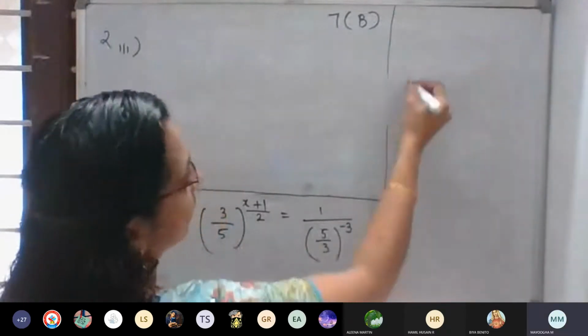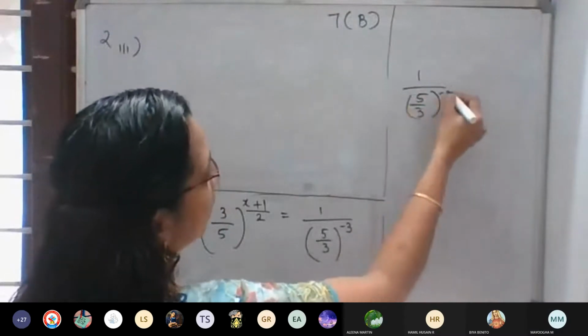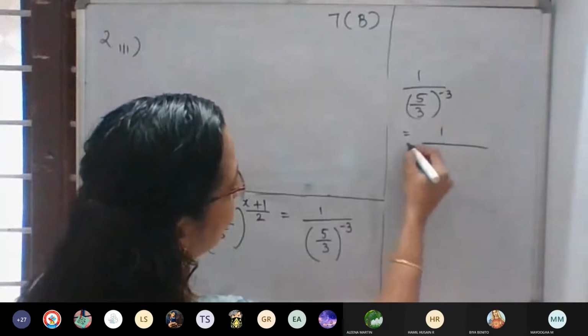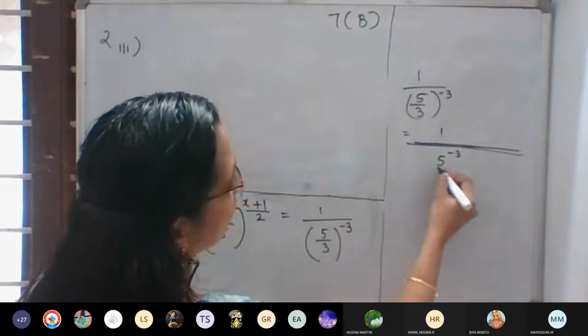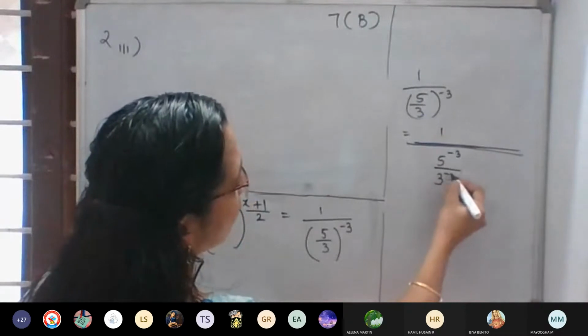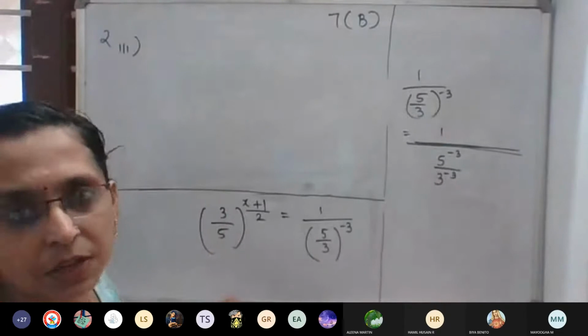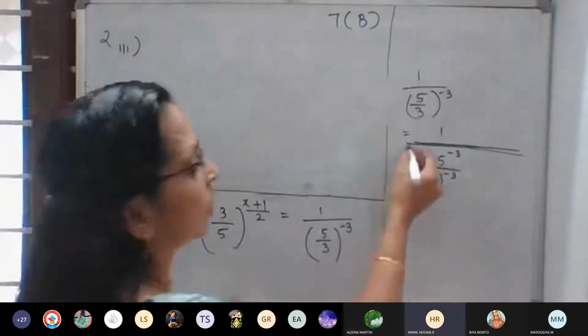Now, 1 divided by (5 by 3) the whole raised to negative 3. This can be written as 1 divided by 5 raised to negative 3 divided by 3 raised to negative 3. Is it okay? Yes, ma'am.